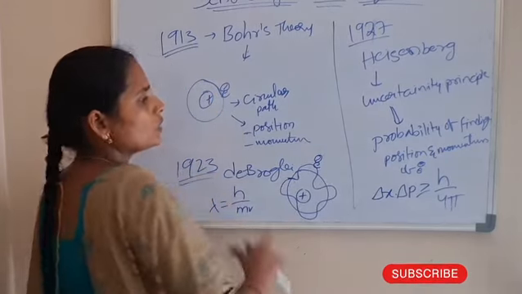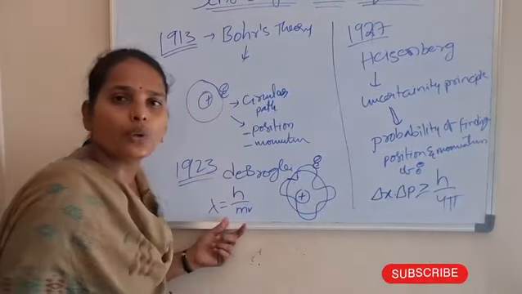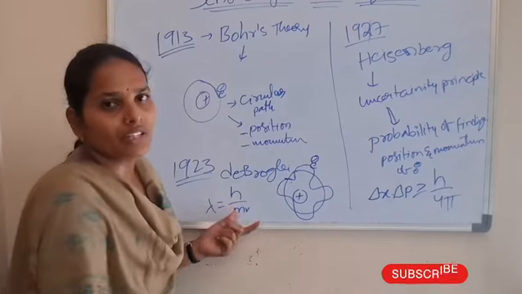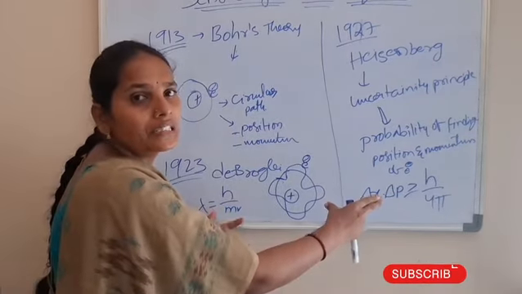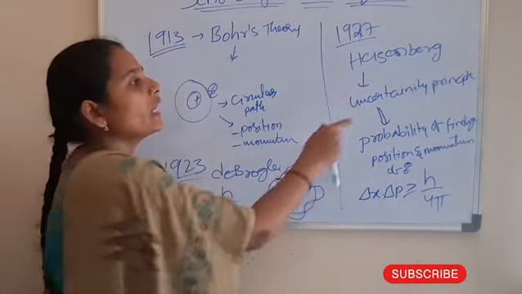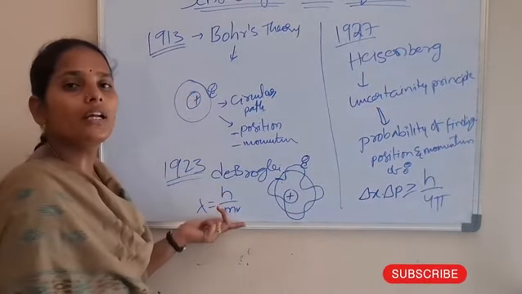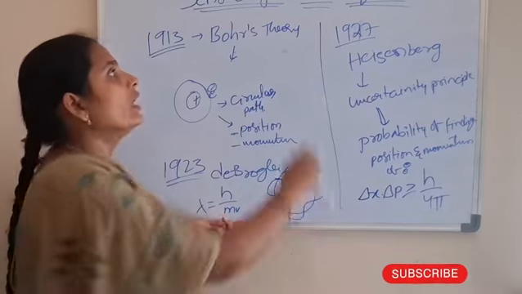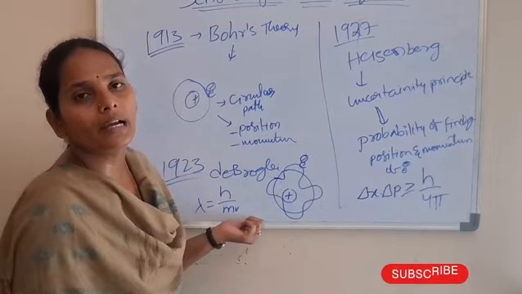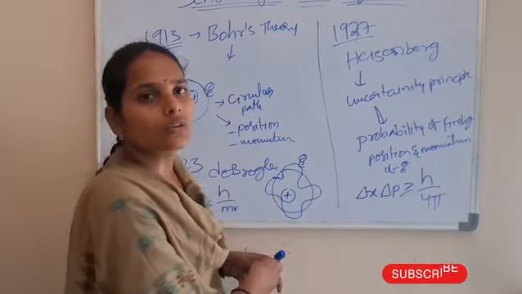By these two theories, a scientist called Schrodinger evaluated the equation. Using the de Broglie wave theory and the Heisenberg uncertainty principle equation, Schrodinger provided the equation for quantum mechanics. Let's see that one also.